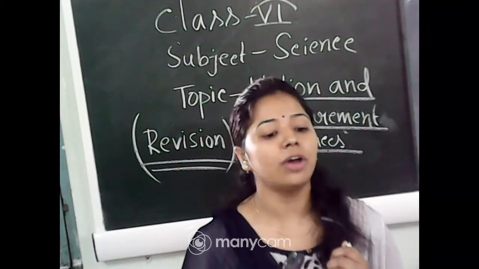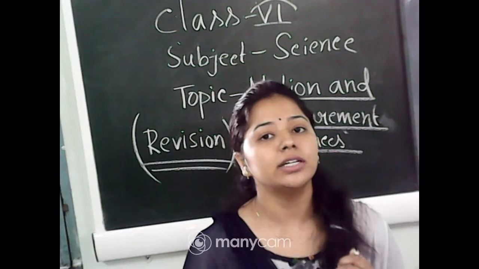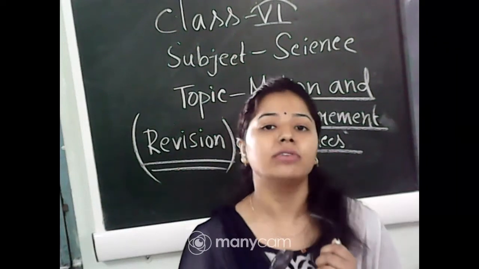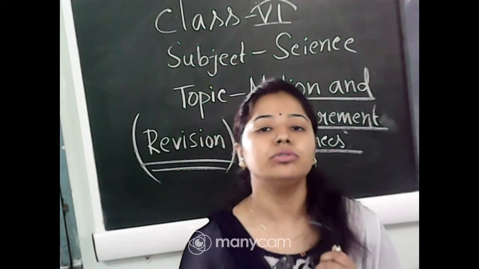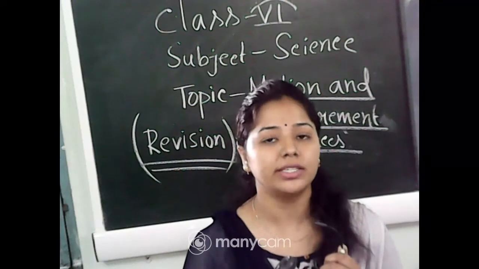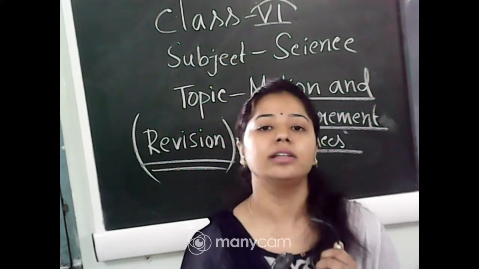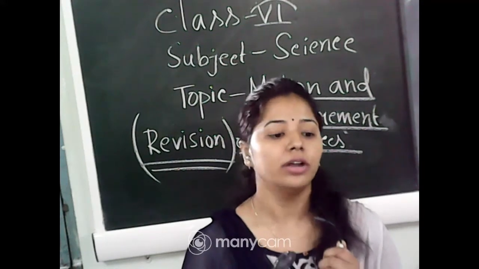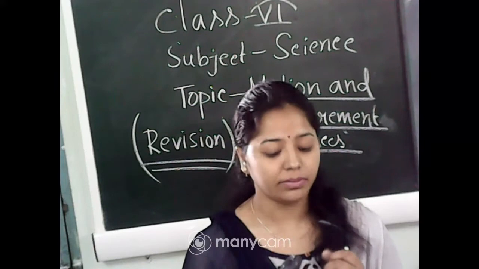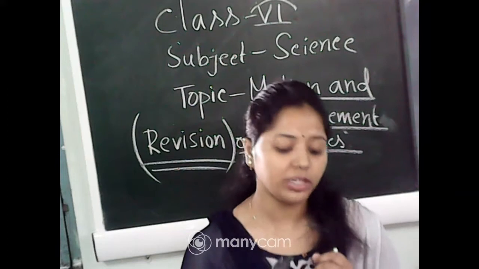Now the last subtopic of this chapter is motion and the different types of motion. As you know, there are different kinds of motion in your book. First one is rectilinear, then circular, then rotational motion, and the last one is periodic motion. Now I will describe each of the following motions.